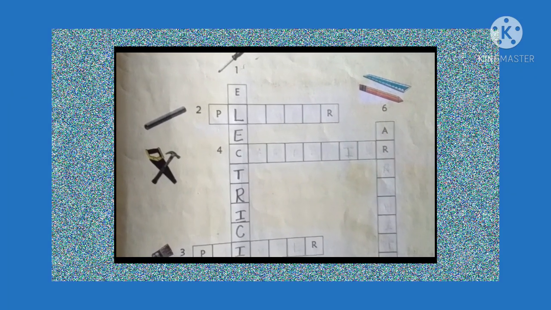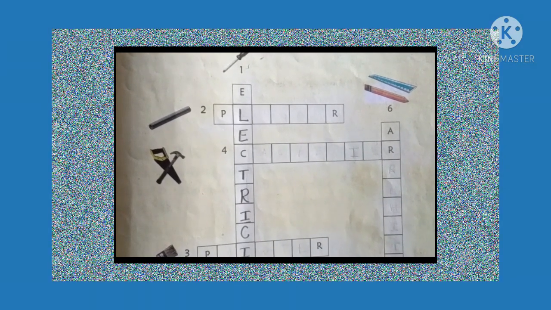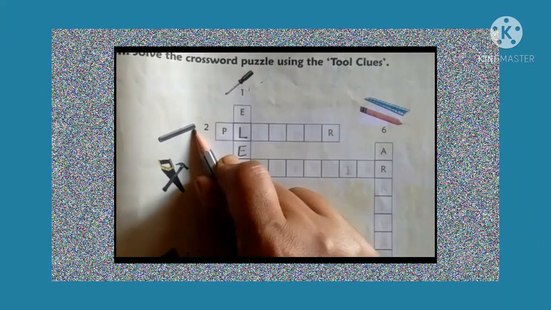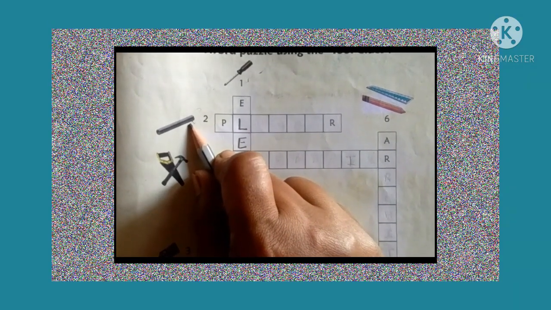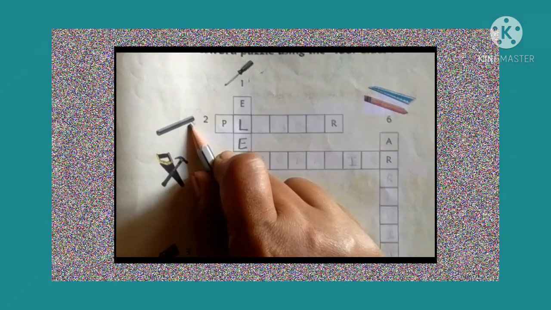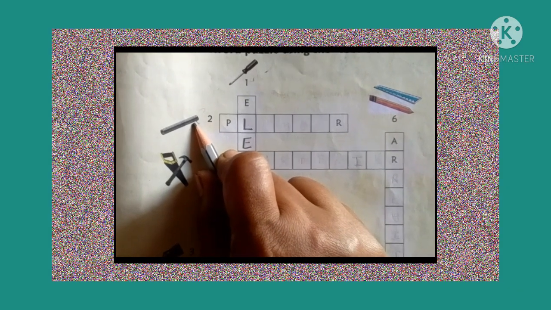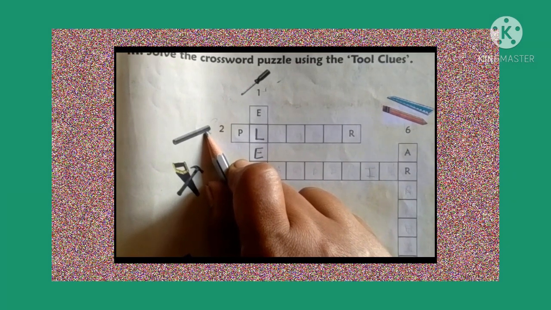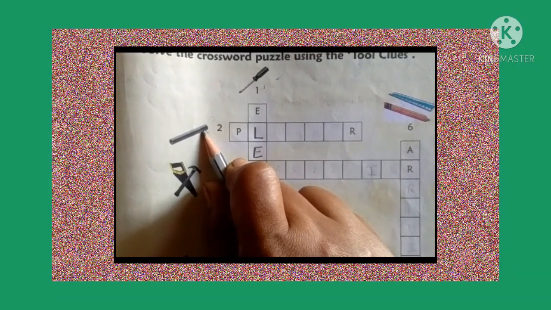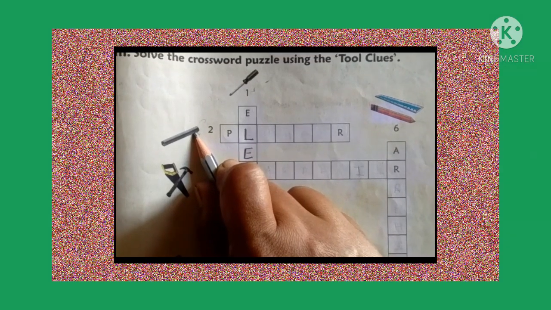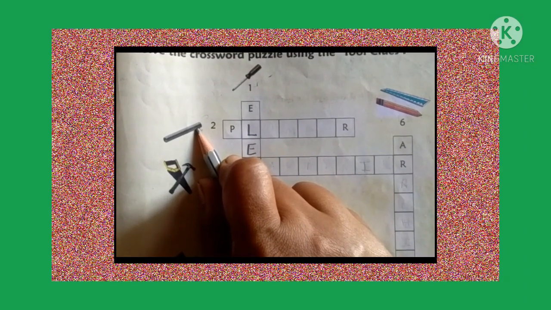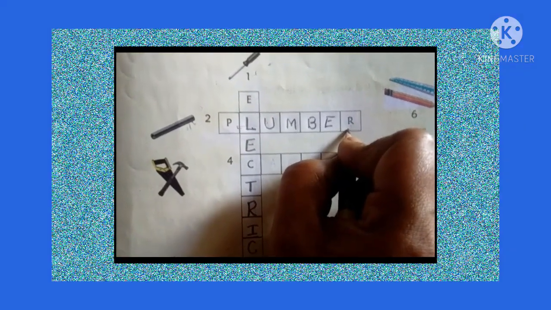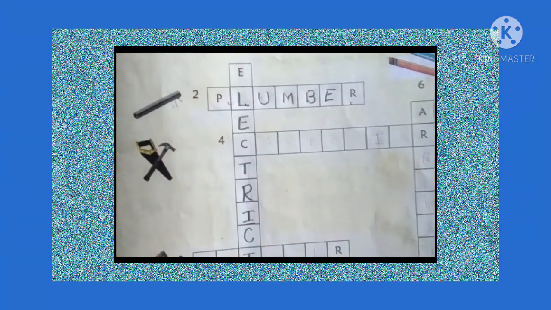Next, we move on to the second object. Which object is this, children? Yes, this is a pipe, right, children? So, who is using the pipe, children? Yes, you are right. The plumber uses the pipes, right? So, we need the water supply to our house, right, children? So, that's why the plumber uses the pipes and taps to give the water supply to our home. Okay, the answer is plumber. Understand, children? Okay, next we move on to the third object.